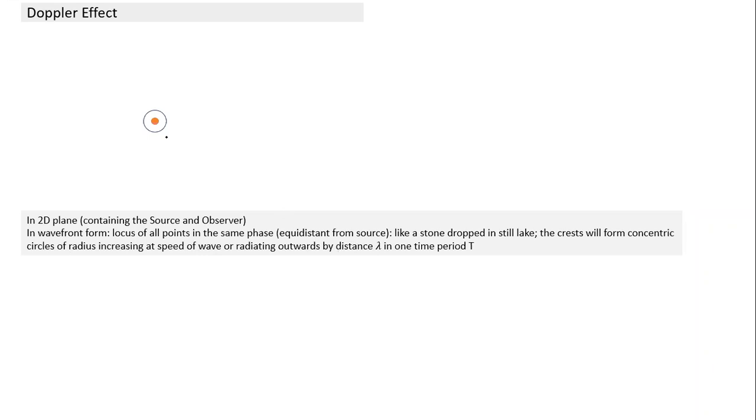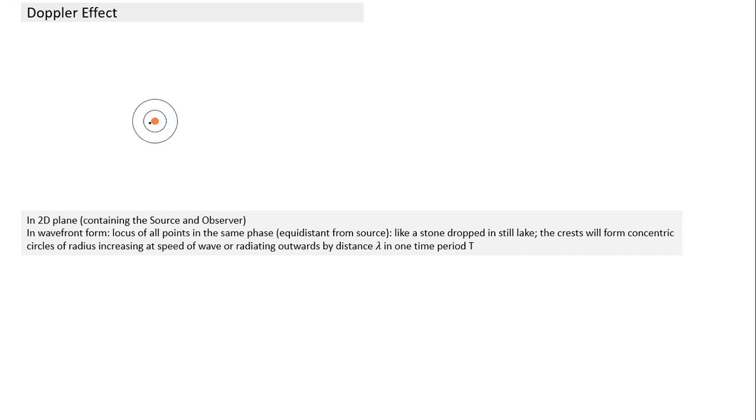So if I observe a particular circle, will the circle remain stationary? No, the circle will not remain stationary. The radius of the circle will keep increasing, and in one time period, the radius of the circle will increase by lambda. That's what we mean by wavelength here. I think this is something you can visualize. The closest physical example is the wave motion we observe in a still lake when we drop a piece of stone at a particular point.